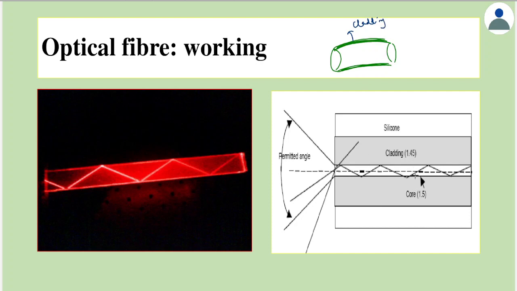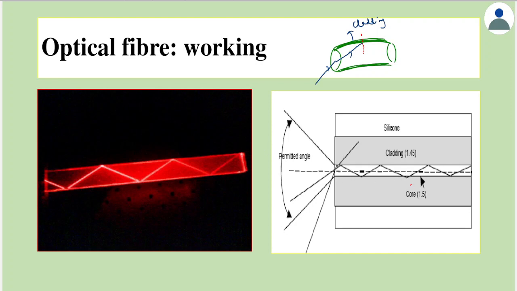Now as seen here, core has a higher refractive index. So if light falls somewhere on this boundary, light would refract and fall on this region. Observe carefully here, in this part, light is moving from core to cladding. Core has a higher refractive index, so it is like light moving from denser to rarer medium.